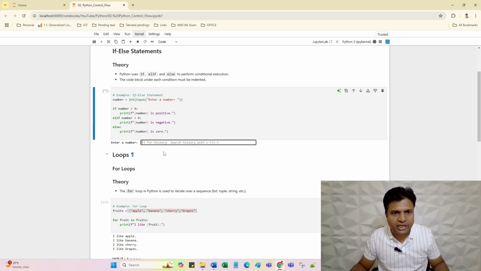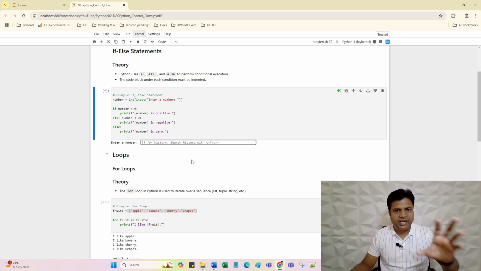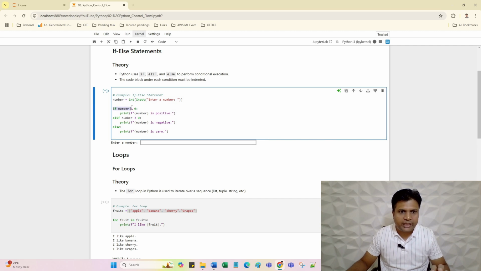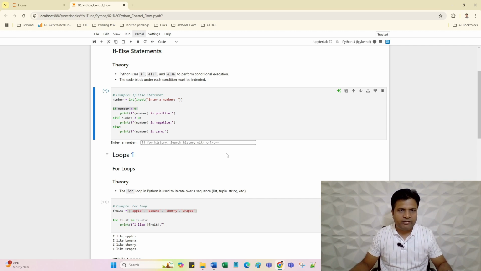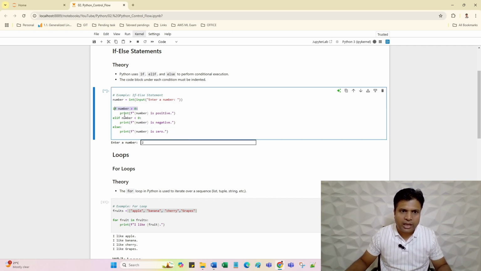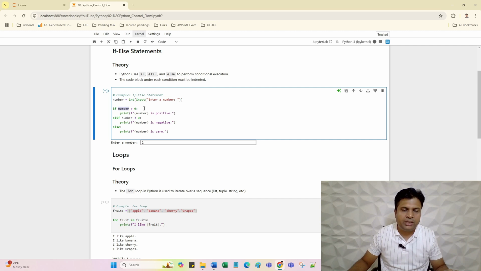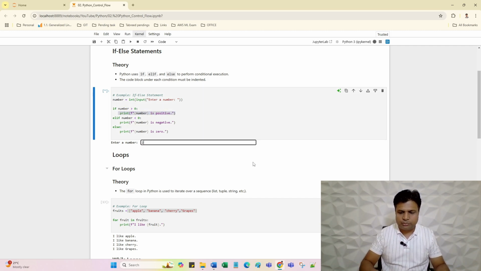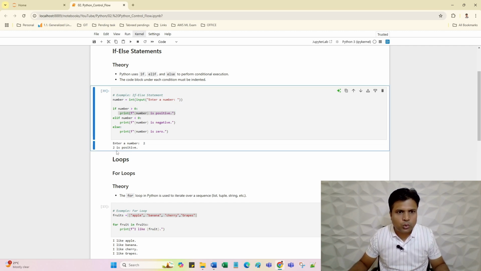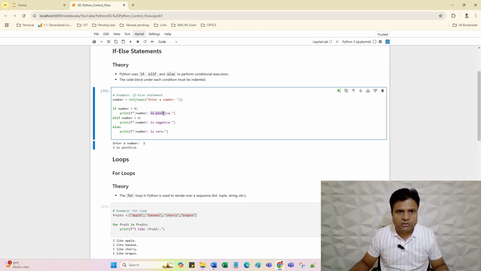Now you will see the input box. In the input box I can enter any value, which will go directly here to check the conditions. So let me put 2. So 2 will definitely make this condition true, and this particular line will print. Just try to understand the syntax. We are giving this number variable inside the curly braces, and whatever value is available in this variable will be printed with this line. I have entered 2, just press enter. 2 is positive.